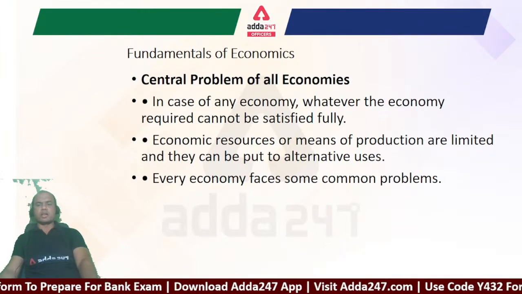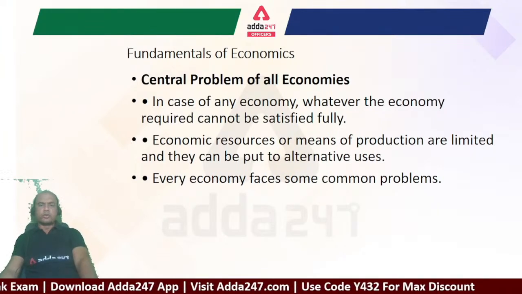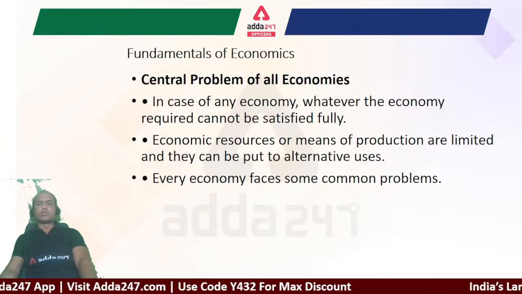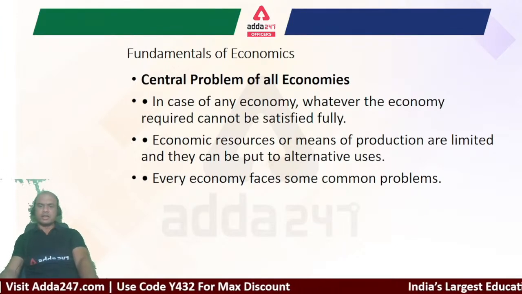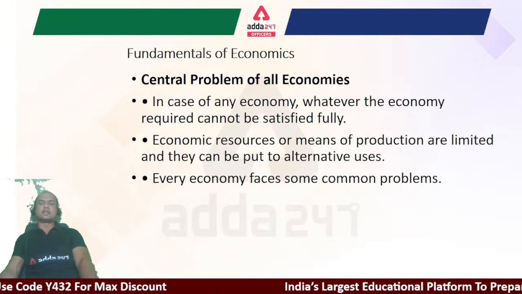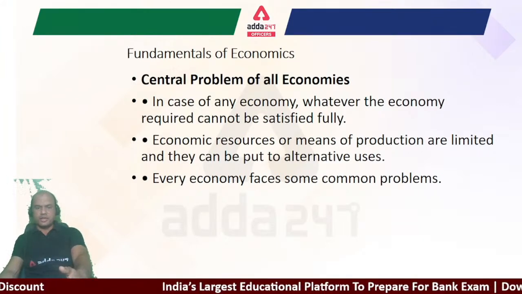If you get a salary per month, you can use it either to pay your child's fees or go for a holiday picnic. These are the alternative uses. But a rational person will choose whatever is required at that period.